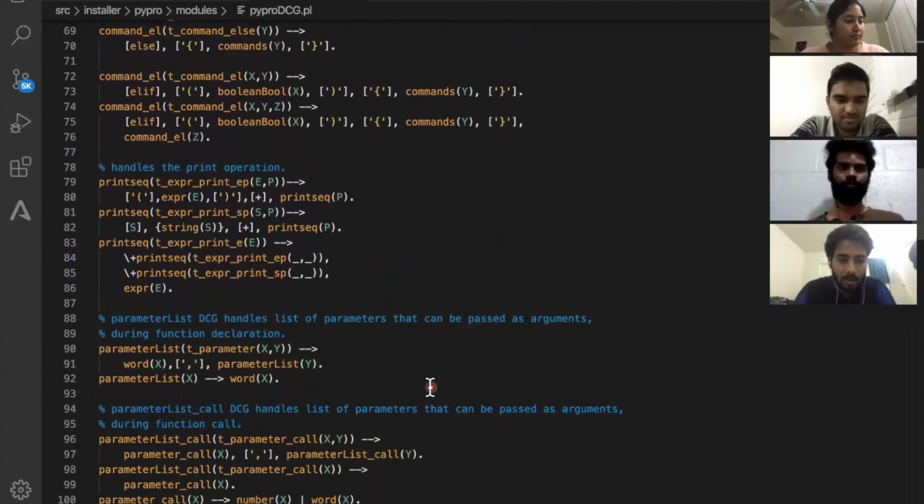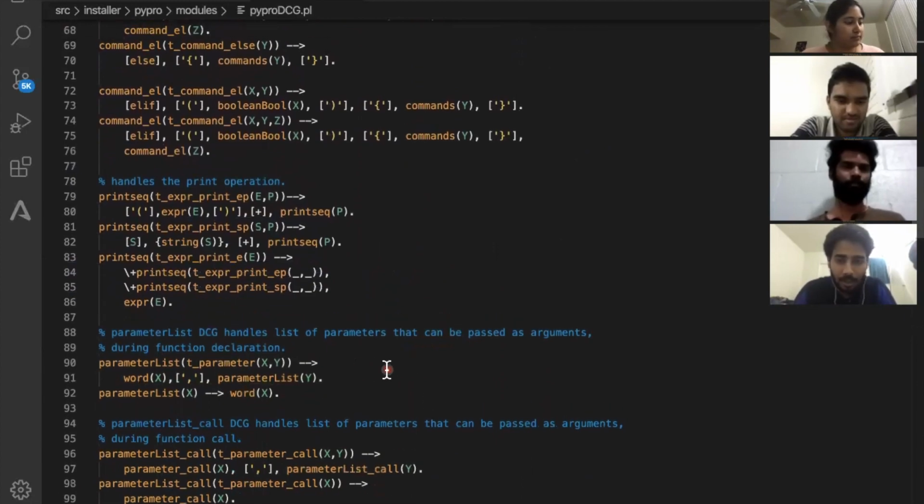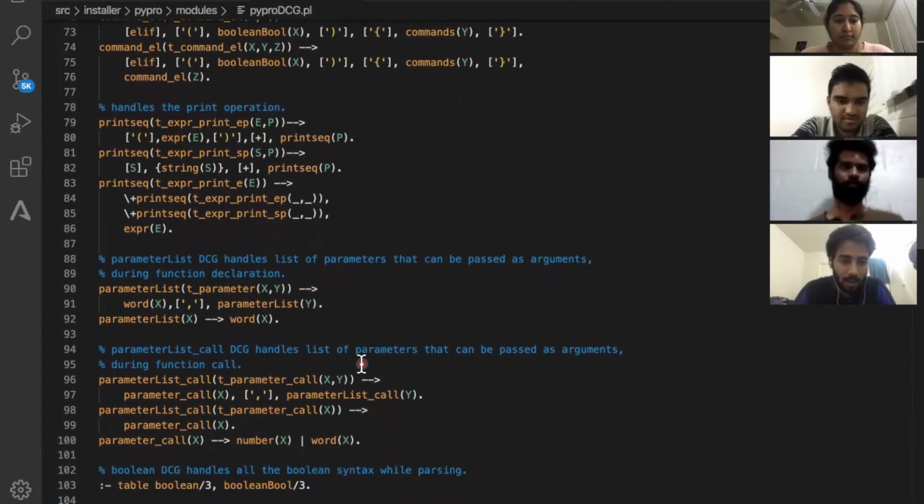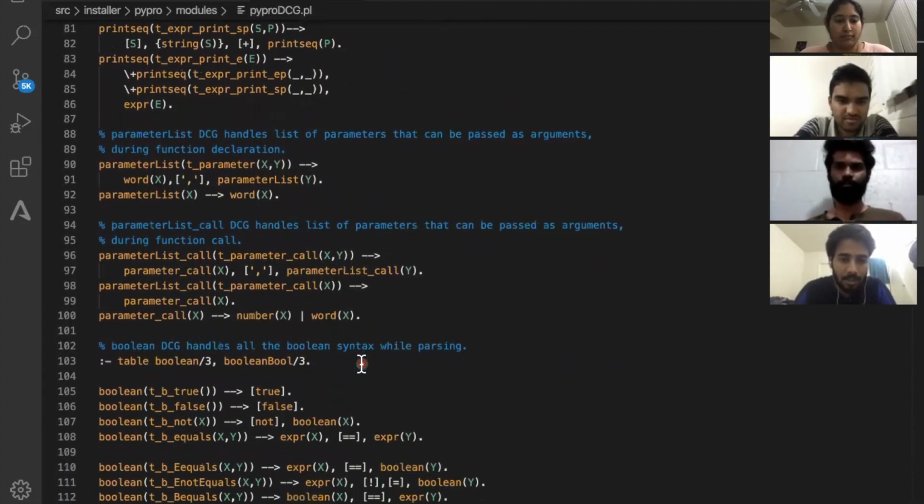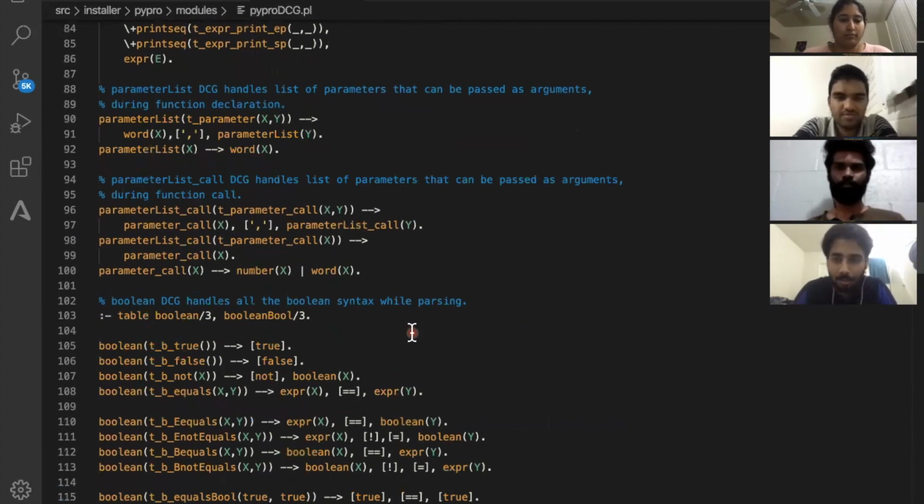Also, functions have a particular structure to pass parameters inside them. So to follow that, we have particularly built this parse tree node. Also, similar to that, while calling functions, we need to pass the parameters in a certain manner. So to identify that, we have this parse tree node, t_parameter_call.